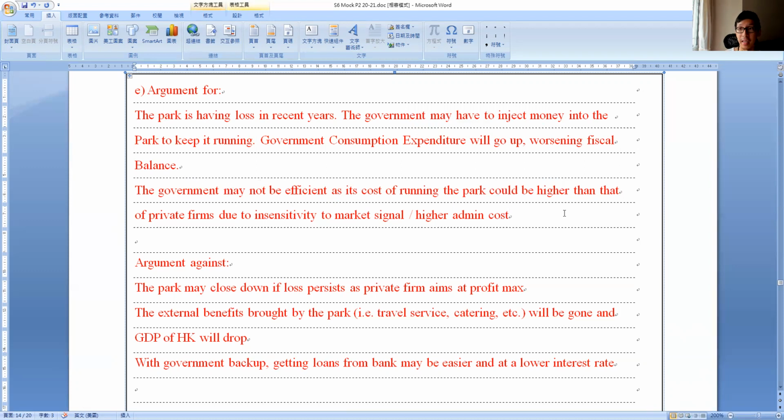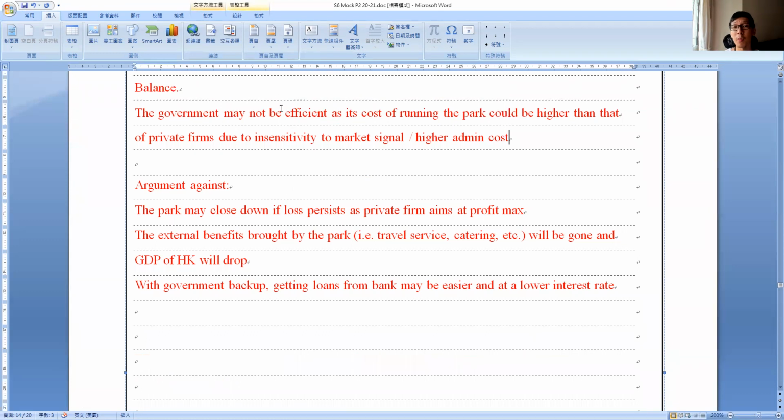Now what about the argument against? We mentioned that if a private enterprise takes over, most likely the profit will increase. What if it doesn't happen? Then most likely the park may lose support from the government and it may close down. When it closes down, remember in source B there are external benefits brought about by Disneyland. So without Disneyland, Hong Kong would lose the extra income. So this is one bad point.